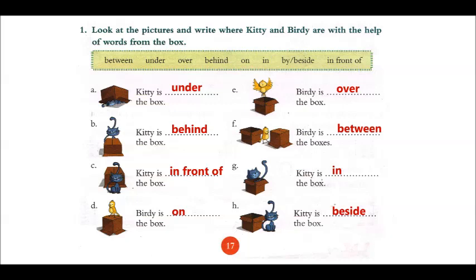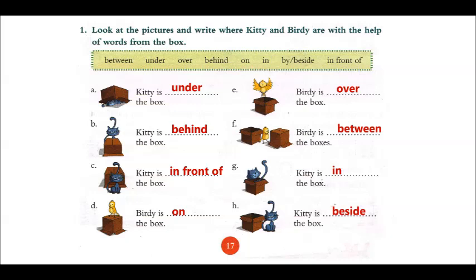You can see where is Kitty? Kitty is behind the box. So your blank will be behind. BEHIND, behind. Third one, Kitty is dash the box. Where is Kitty now? In front of the box. So your blank will be in front of.